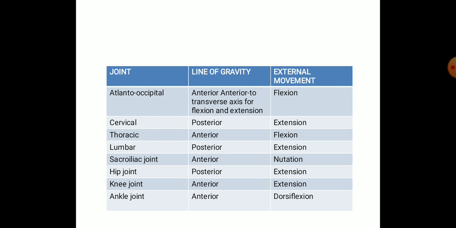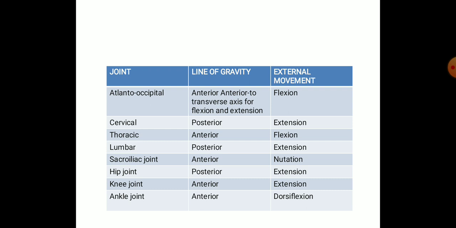So this is the summary of how the line of gravity passes through the body segments. If you look at the atlanto-occipital joint, it is anterior to the transverse axis for flexion and extension, and the force keeping this position is flexion of the atlanto-occipital joint. In the cervical region, the line of gravity passes posterior, and there will be an extension force which maintains that posture.